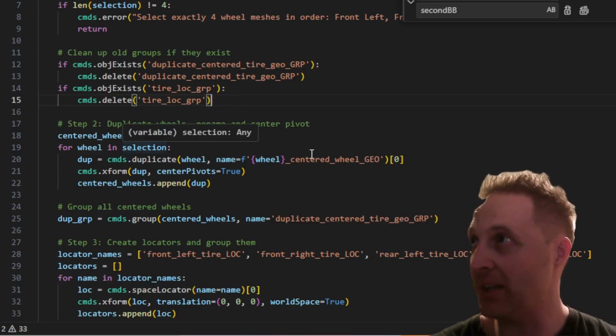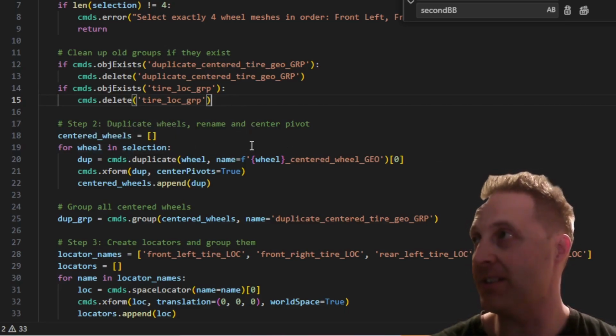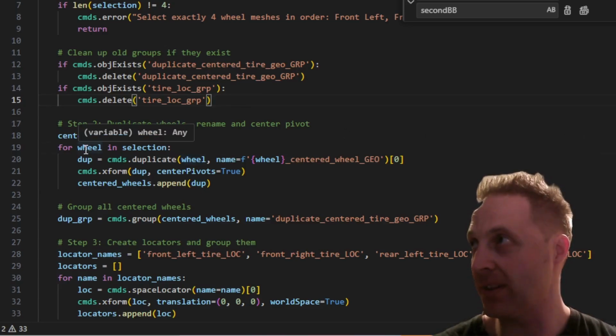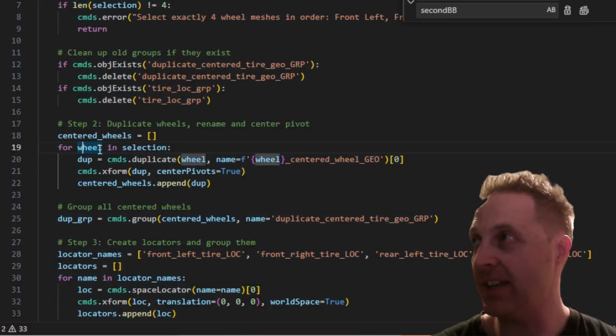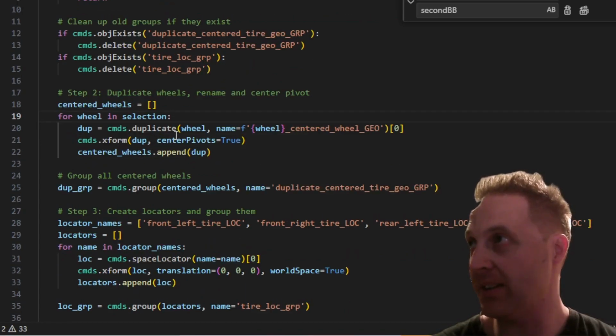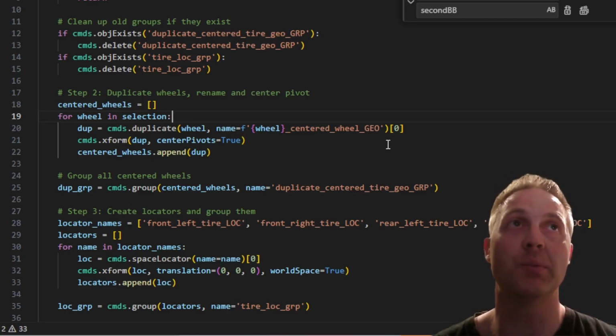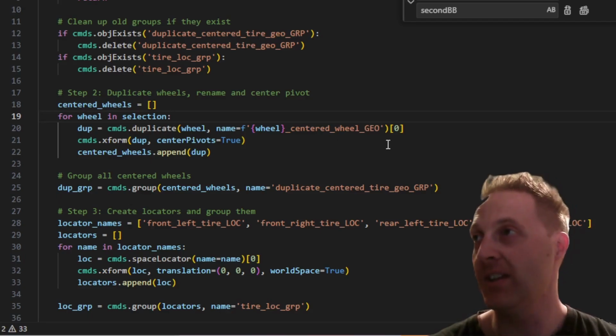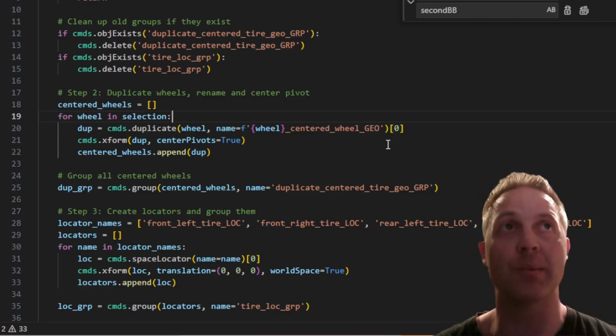So step 2, duplicate wheels, rename and center pivot. So we make a list called centered wheels, and then we iterate through that list with the variable wheel, taking on each value in the selection list. So we store in dupe the duplicated wheel geo. What we're doing here is duplicating the wheel geometry, and then we're taking the center points of each of those wheel geometries.